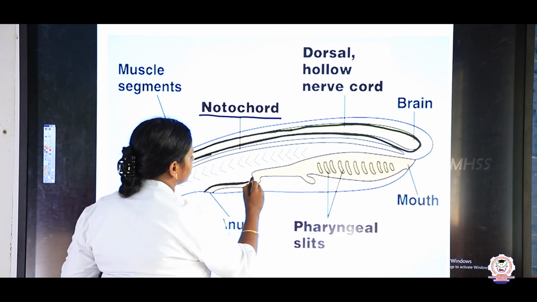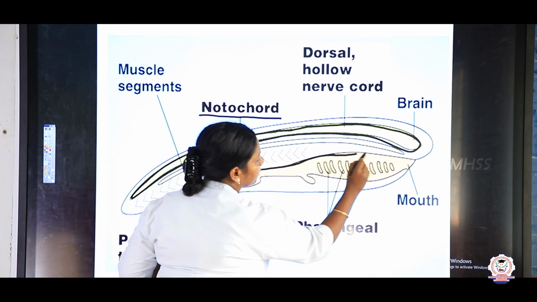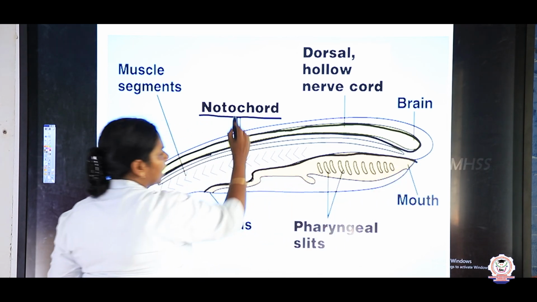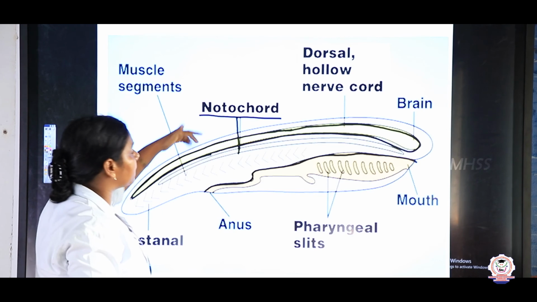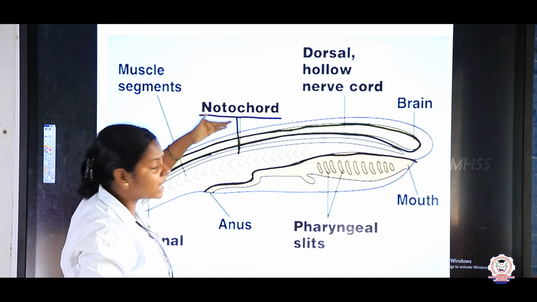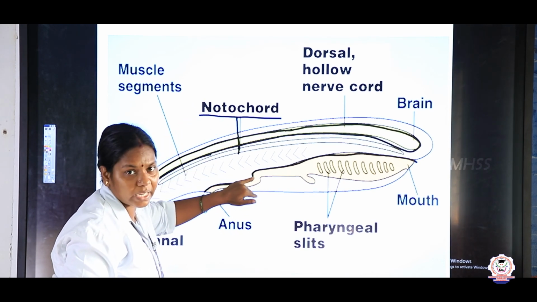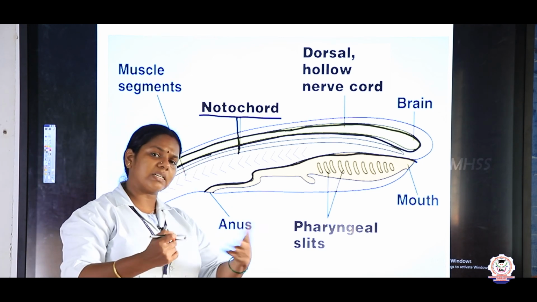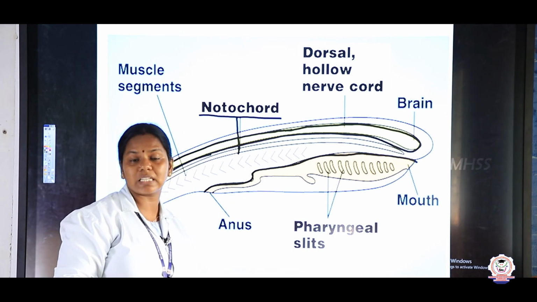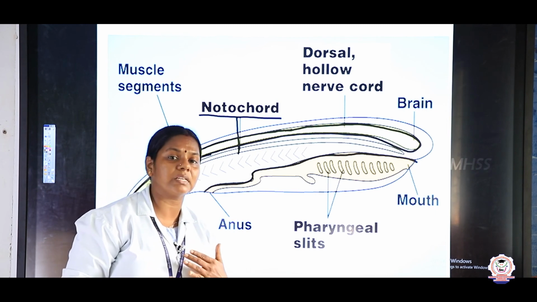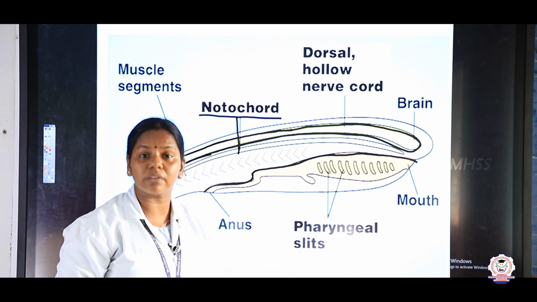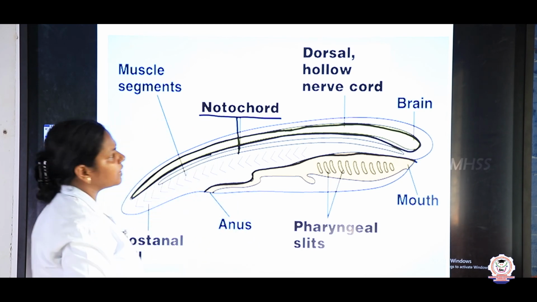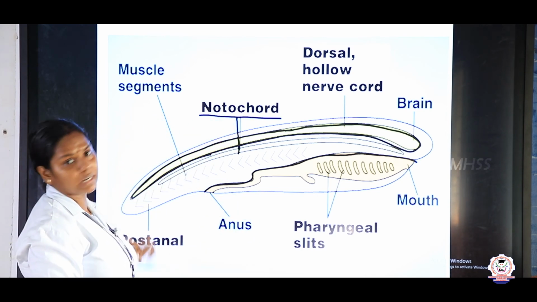This is the digestive system, that is the alimentary canal. So here in between is the notochord. So the notochord is located between the dorsal nerve cord and the ventral alimentary canal, right? And this notochord disappears in some of the organisms, but in human beings the notochord develops into the vertebral column.